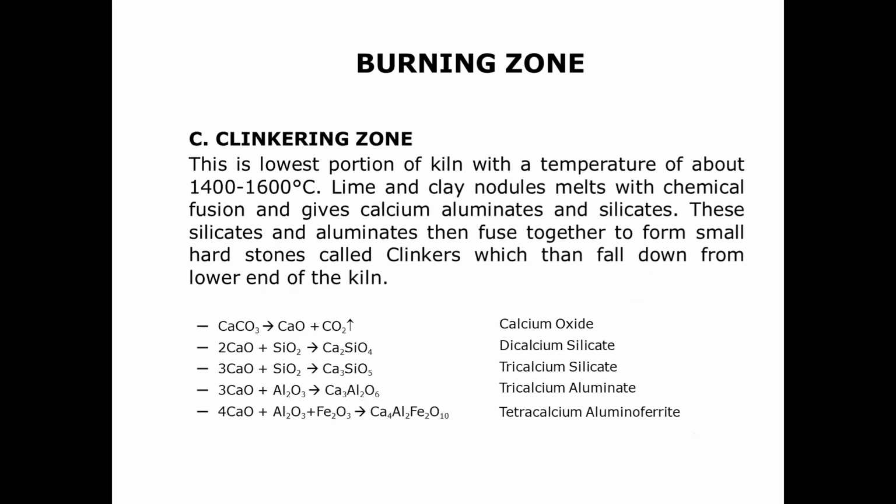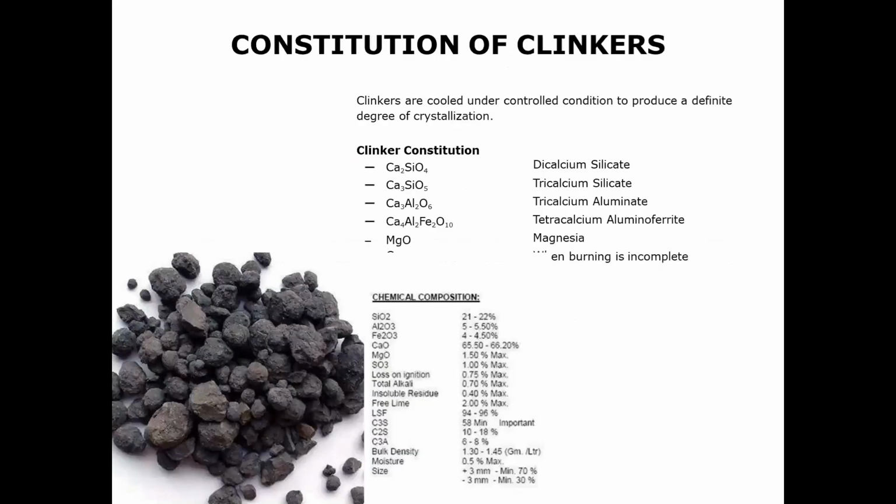Clinkering, this is the lowest portion of the kiln with a temperature of about 1400 to 1600 degrees Celsius. Lime and clay nodules melt with chemical fusion and give calcium aluminates and silicates. These silicates and aluminates then fuse together to form small hard stones called clinkers. As I said, they form lumps, which then fall down from the lower end of the kiln.